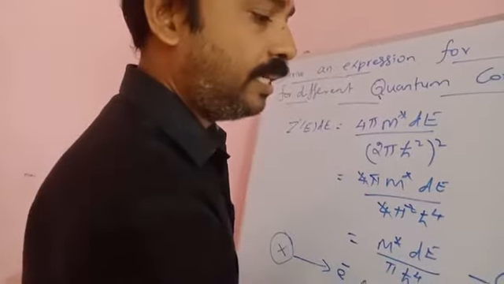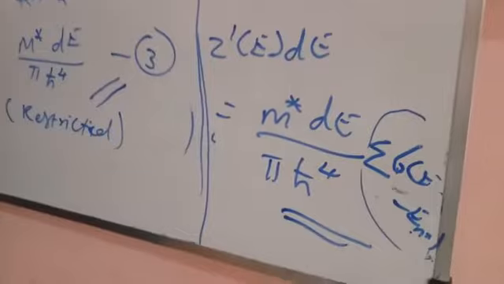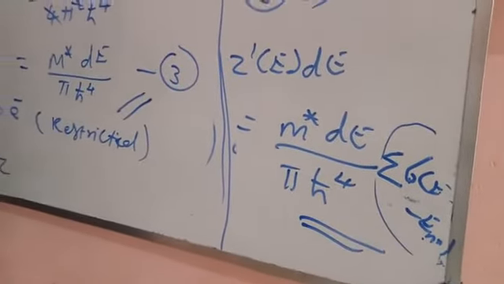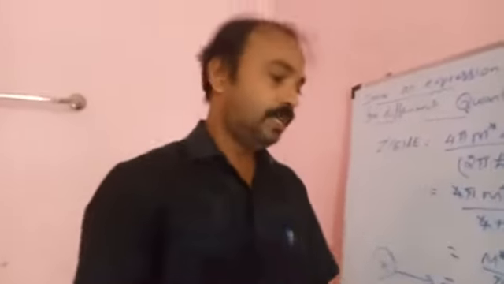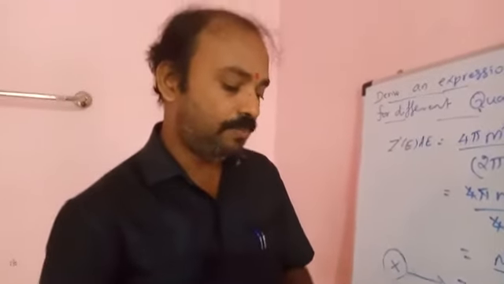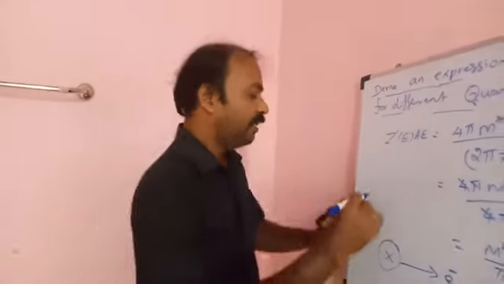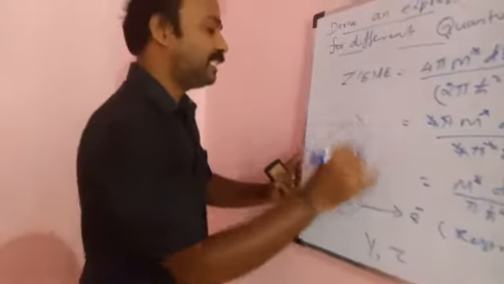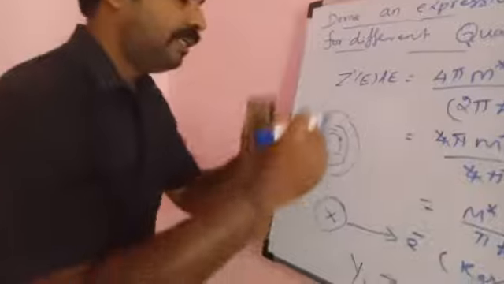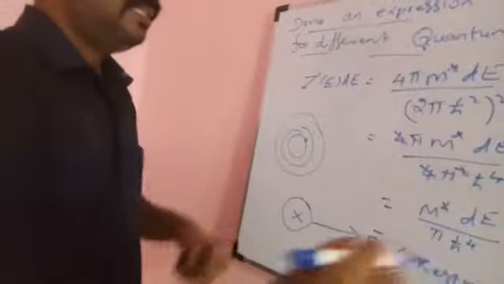Here sigma, that is sigma E minus E n, indicates the step in which the energy is going to increase. The step function shows how the energy increases in the different energy states, whether the energy is higher in the next state.